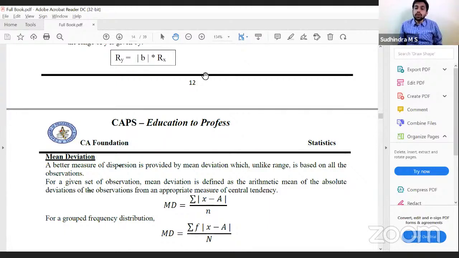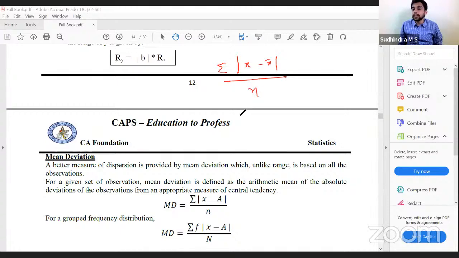Correct? So what would be the mean deviation from the mean? It would be the summation of the modulus of the deviations, that is, absolute deviations. So what would be the value? Summation modulus of x minus x bar, divided by N.